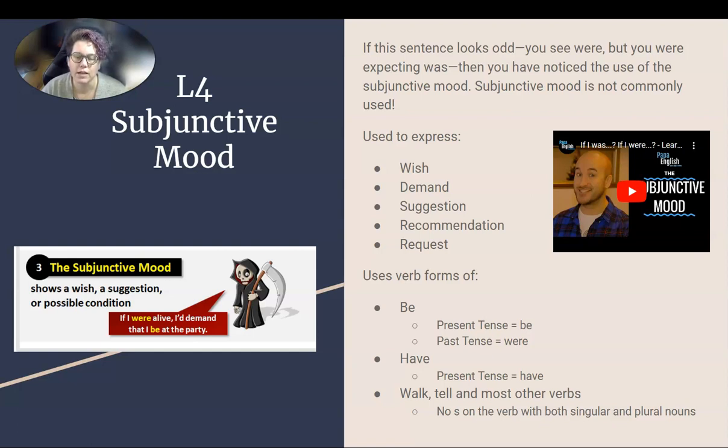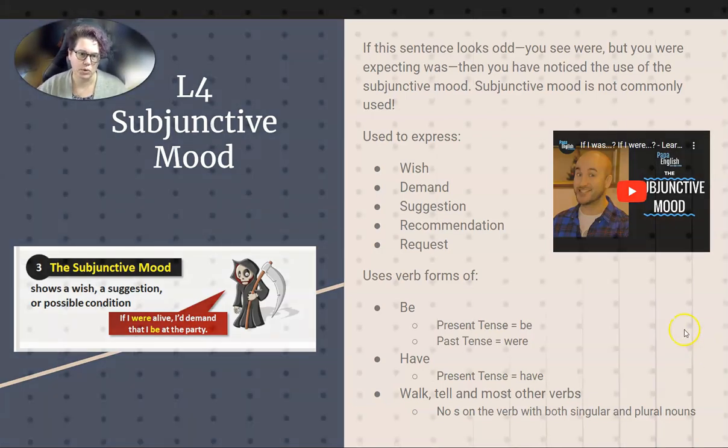And then walk, tell, and most other verbs with no S at the end of the verb for both singular and plural nouns. Okay, so like I said, it just uses verb forms that don't seem appropriate for the sentence. If the sentence looks a little bit weird, again, it's probably subjunctive mood. So let's go ahead and watch a short video on the subjunctive mood.